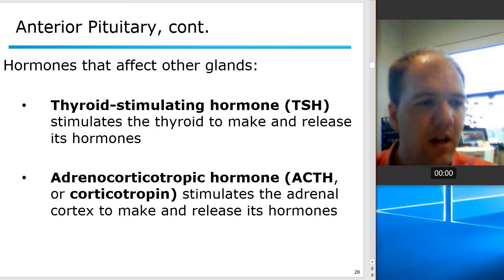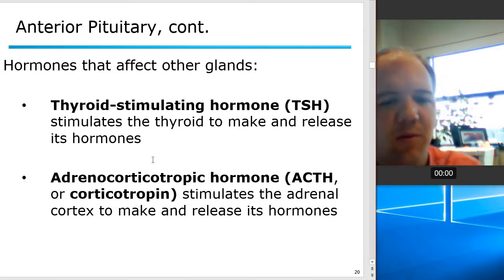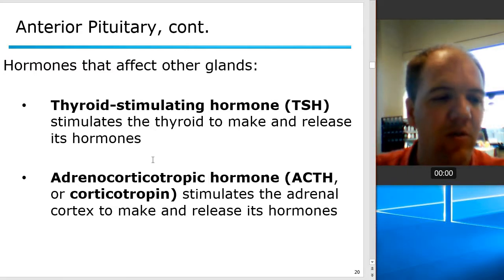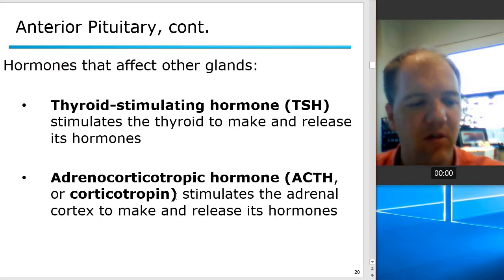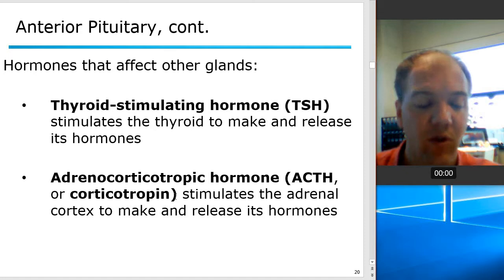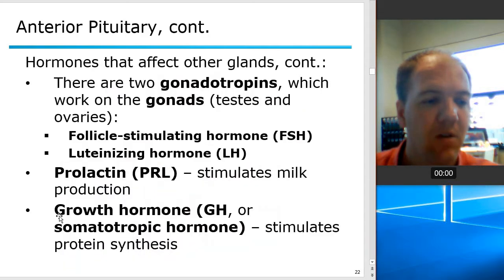Okay, let's look at the anterior pituitary gland right here, so that we were at the right place. So these are the hormones produced by the anterior pituitary gland. Thyroid stimulating hormone stimulates thyroid. Adrenocorticotropic hormone, ACTH, which stimulates the adrenal cortex. We have the gonadotropins. So there are two of these. There's the follicle stimulating hormone, FSH, and the luteinizing hormone, LH.